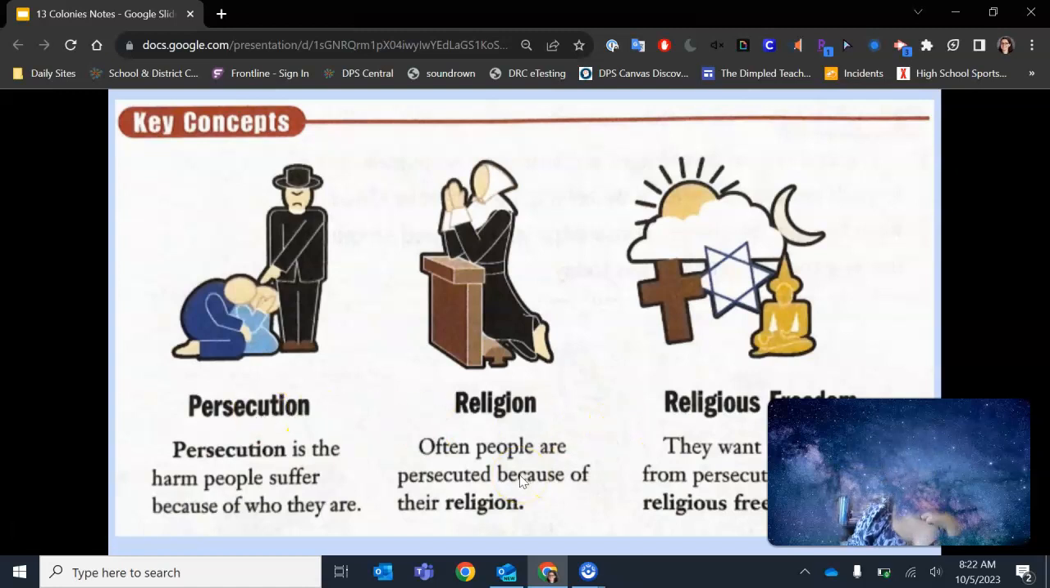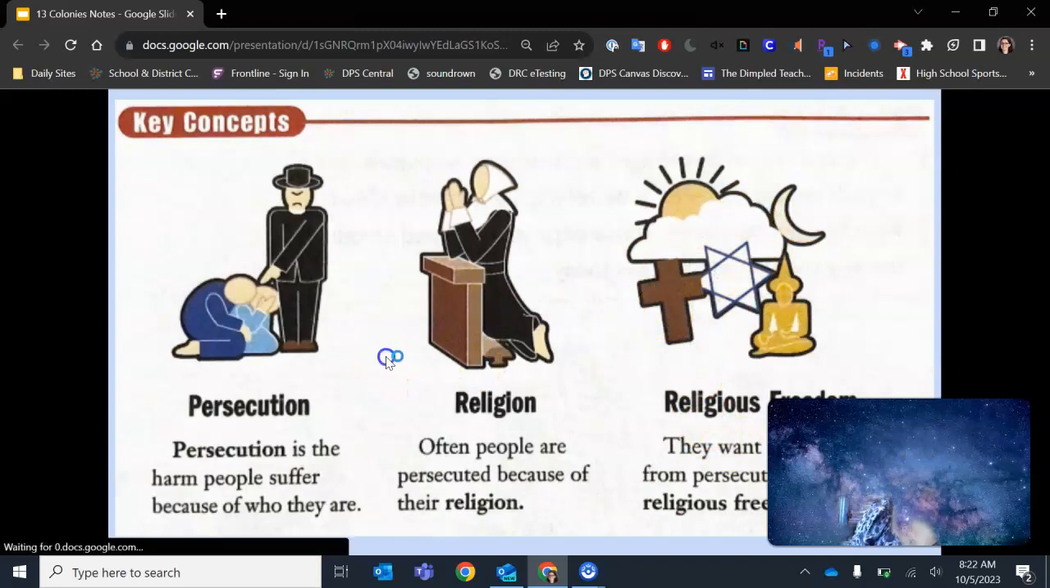So again, sometimes people can be persecuted because of their religion, because of their gender, because of their ethnicity, because of their race, right? There's all sorts of reasons, because of their language, people can be persecuted, right? So again, religious freedom is this idea that you want to be able to practice whatever religion that you would like to practice.